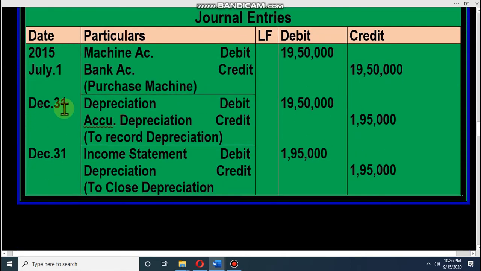Then on 31st December we charge depreciation. For charging depreciation, the journal is depreciation debit, accumulated depreciation credit. You know that depreciation is an expense, so the expense account will be debit, and accumulated depreciation is a fund, so the fund account will be credited. In grade 9 and 10 also you have learned this: depreciation debit, accumulated depreciation credit. So the amount will be 1,95,000, not 19 lakh 50,000. Depreciation account debit, accumulated depreciation credit.